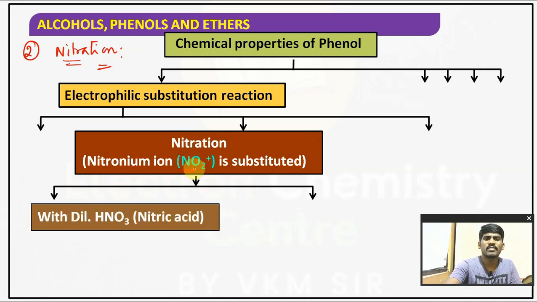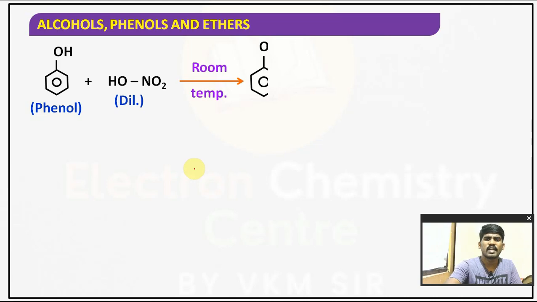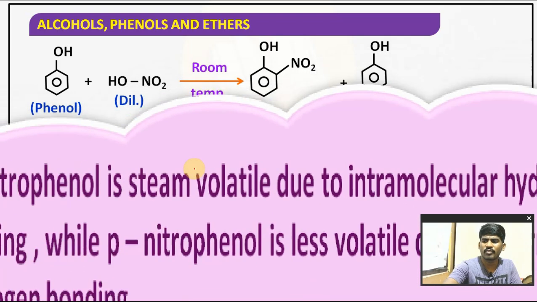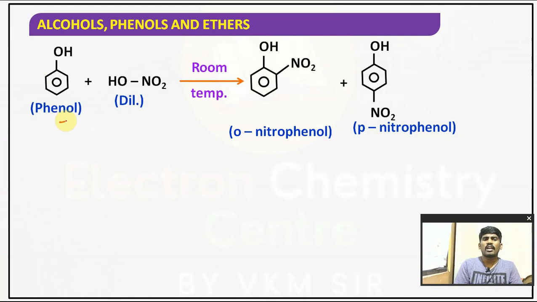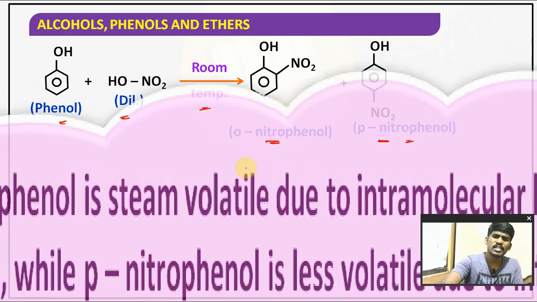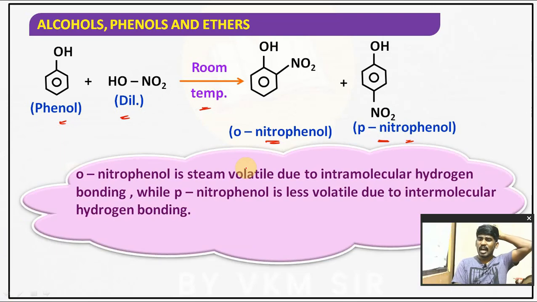Let's talk about nitration with dilute nitric acid. Observe it carefully. Whenever phenol reacts with dilute nitric acid at room temperature, it gives two products: one is orthonitrophenol and another one is paranitrophenol. Understood? One is ortho, another one is para. Clear? There is a question always asked in board examinations: how do you separate orthonitrophenol and paranitrophenol? It is a very important question in CBSE boards also.